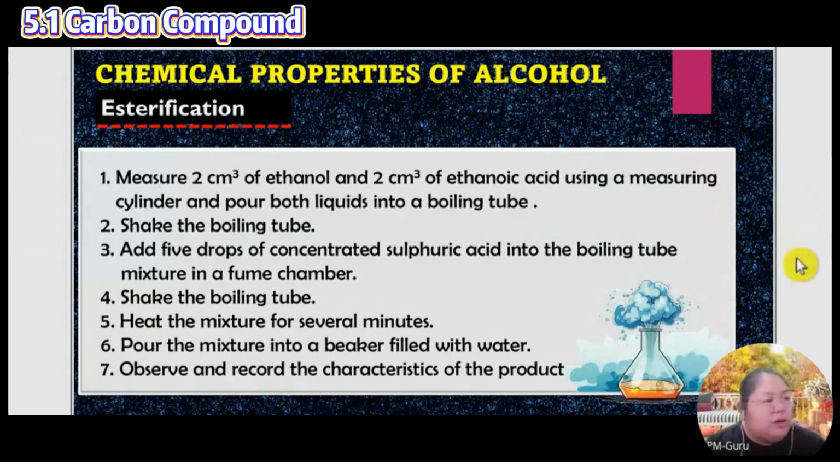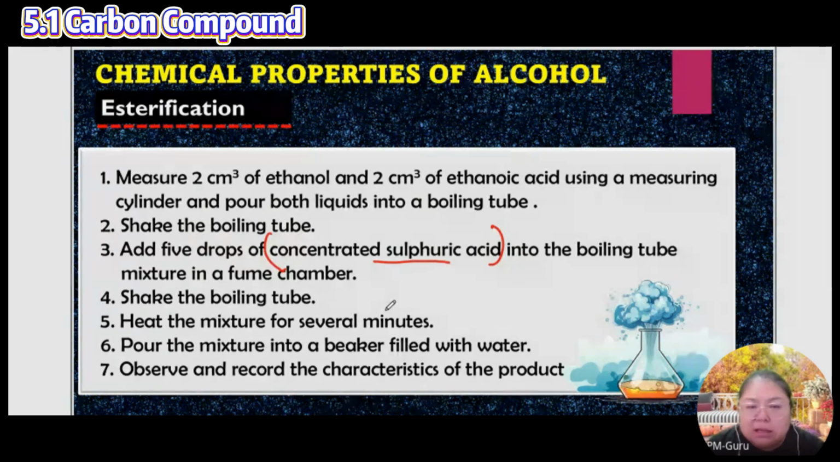Okay, so this one is the esterification. You can see the process, what they need. Sure they need alcohol. Measure 2 cm3 ethanol. Ethanol is alcohol. And 2 cm3 of ethanoic acid, using the measuring cylinder, and pour both liquids into the boiling tube. To mix together, shake the boiling tube. Okay, add 5 drops of concentrated sulfuric acid into the boiling tube mixture in a fume chamber.